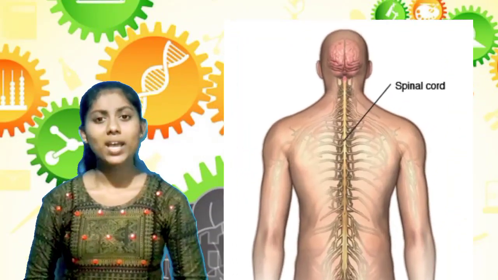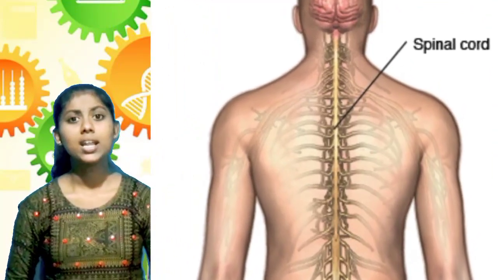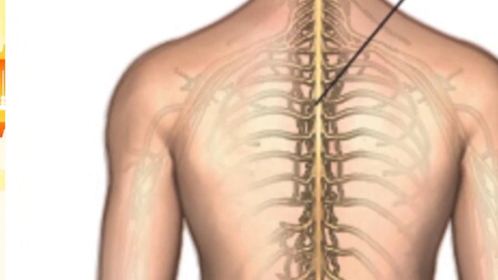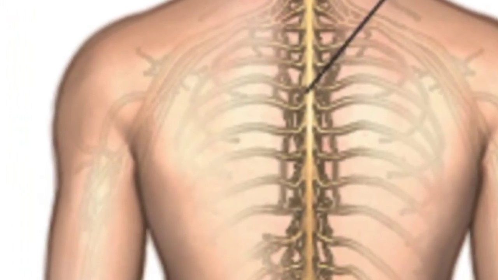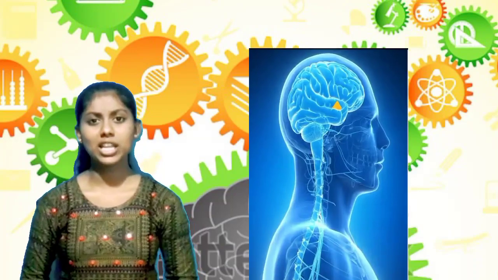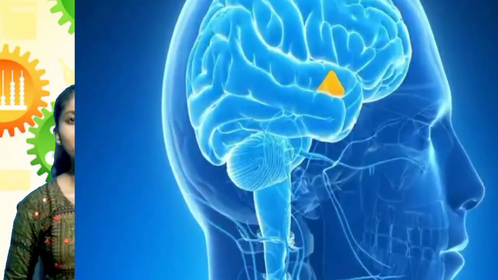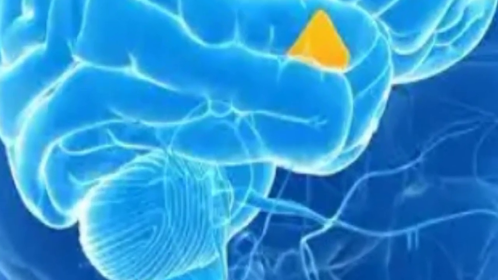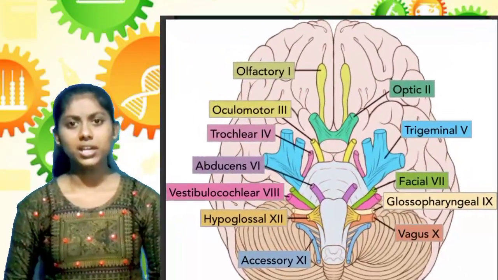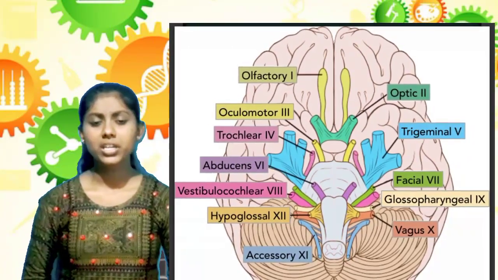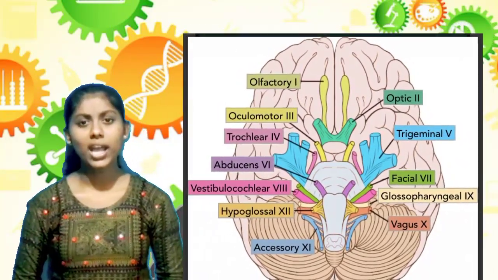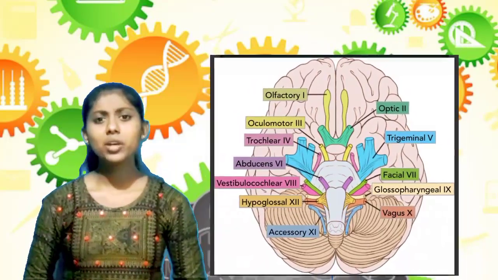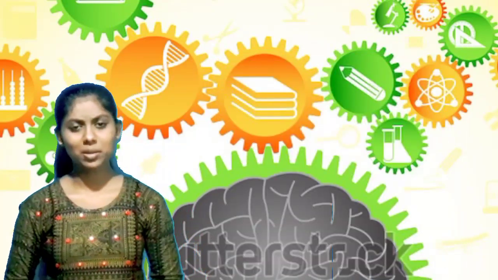Spinal cord. The spinal cord is one of the main organs present in the central nervous system and situated in the upper two-thirds of the vertebral column. It is in a cylindrical shape. Hypothalamus. The hypothalamus is the large ovoid masses of grey matter and situated bilaterally in the diencephalon. Cranial nerves. There are 12 pairs of cranial nerves that originate from the brain and are distributed to the different parts of the body. It is one of the main nerves in the body which protects the brain.